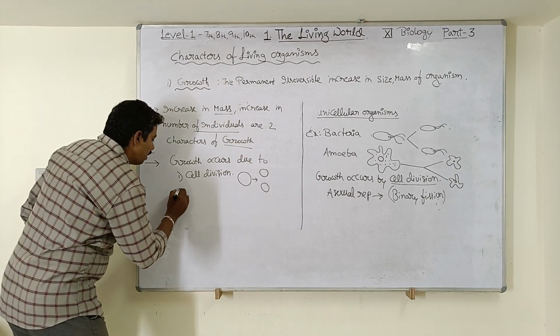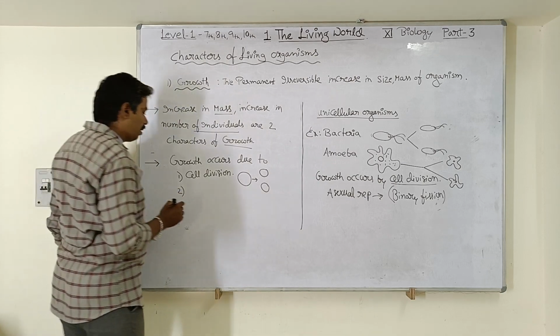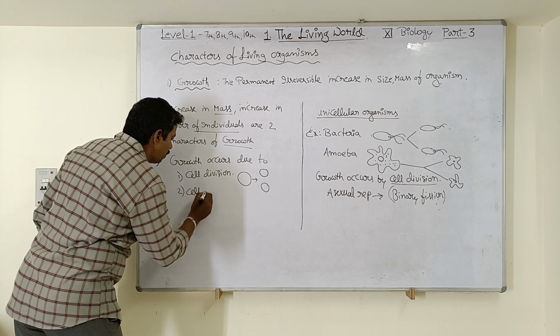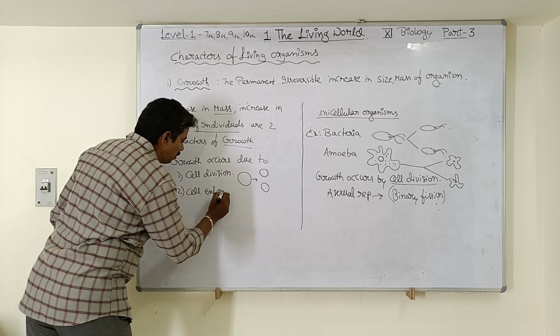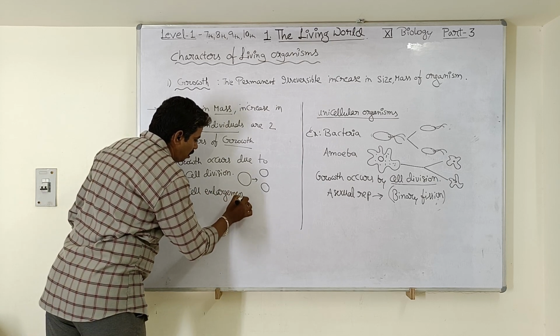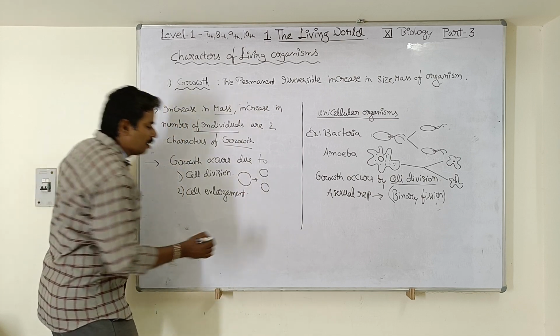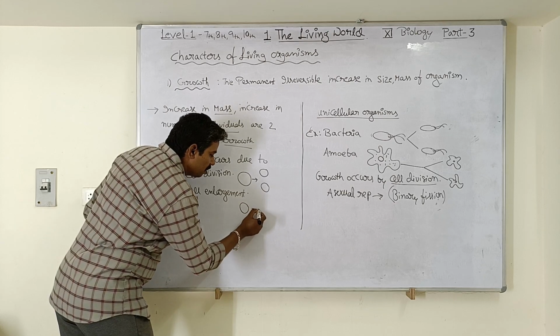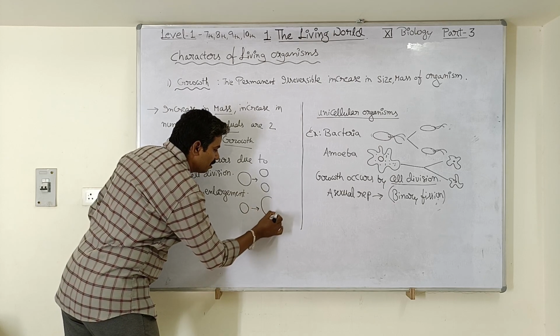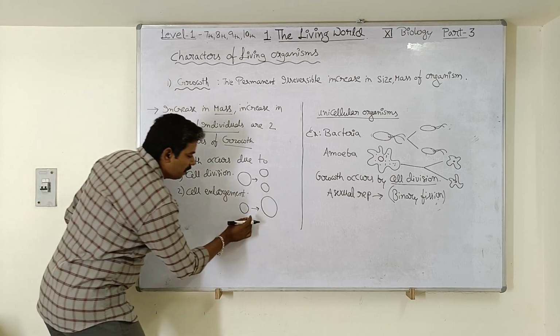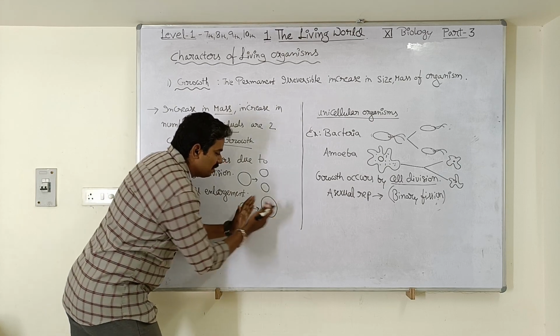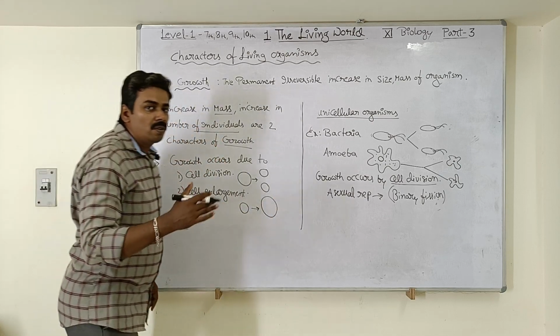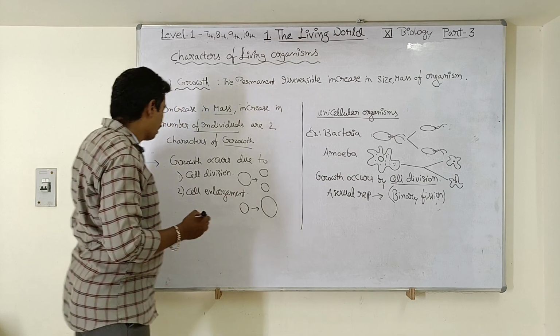Next, the second reason for growth is because of cell enlargement. So what is cell enlargement? The size of the cell will increase. So this is newly formed cell. After some time the size of the cell will increase like this. Okay. So because of increase in the size of the cell, also the growth takes place in the living organisms.